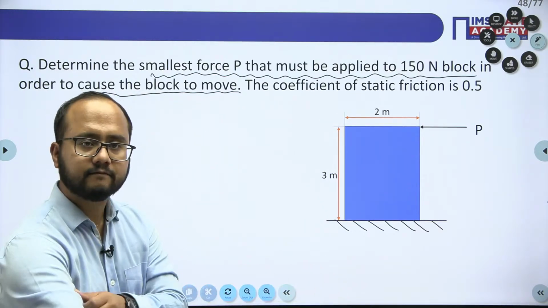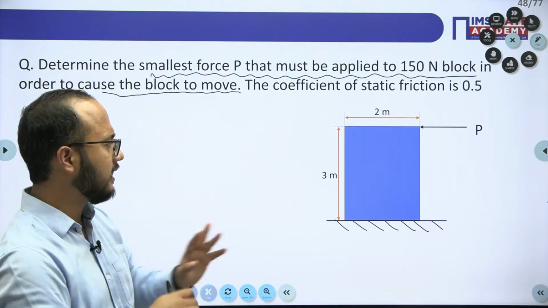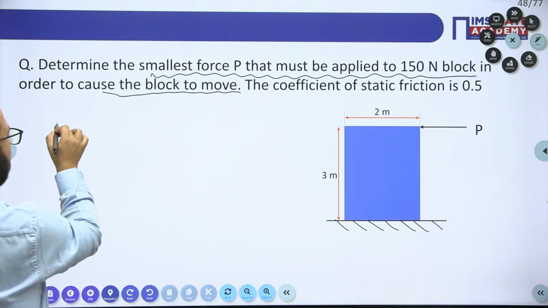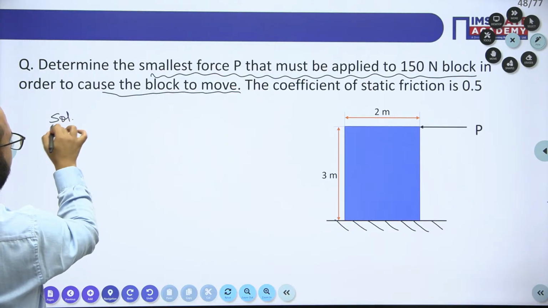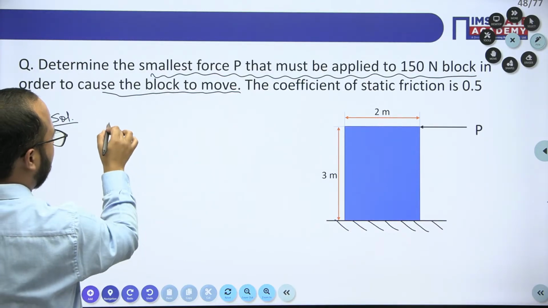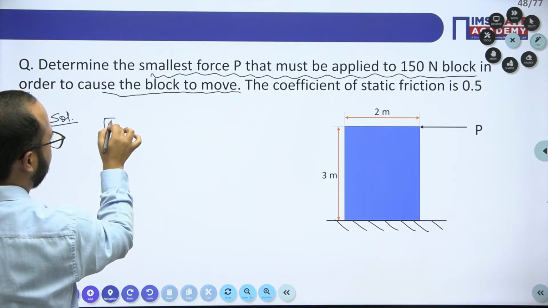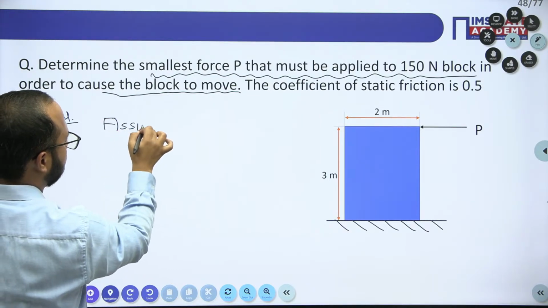So see, I hope the concept is clear. Now you will find, see what I will do here. First of all, I will assume sliding. Assuming sliding motion, first I will assume sliding.